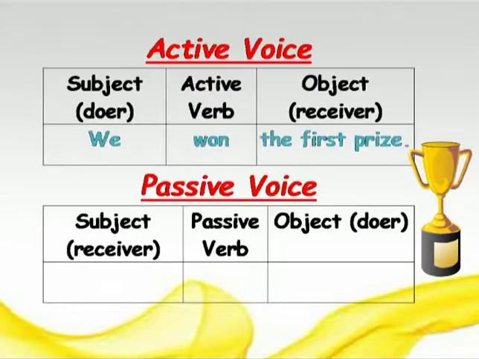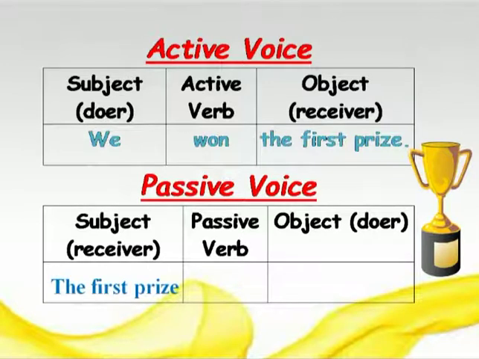Let's see one more example. We won the first prize. We is the subject, active verb is won, and object is the first prize. Right? Now let's see how do we change it into passive voice. So the object will become subject here. So the first prize will be first.